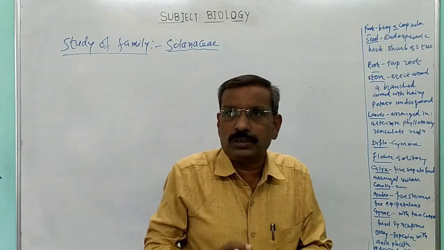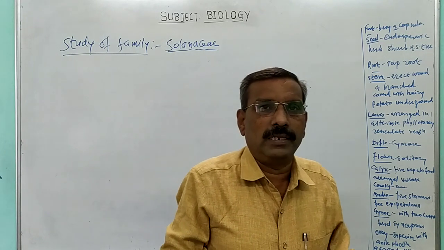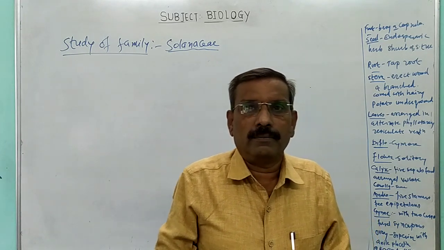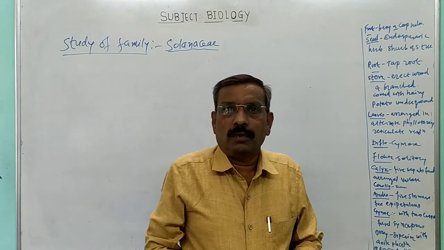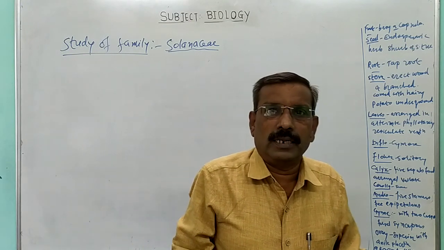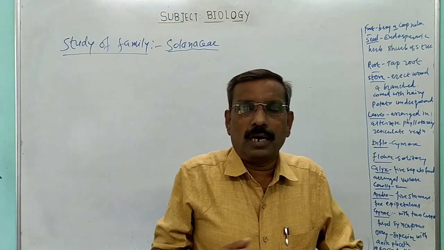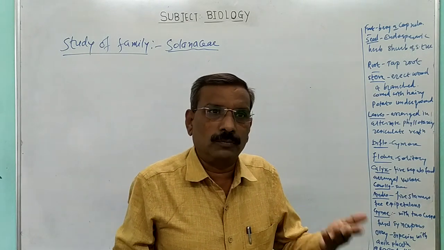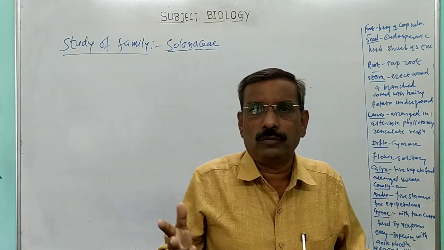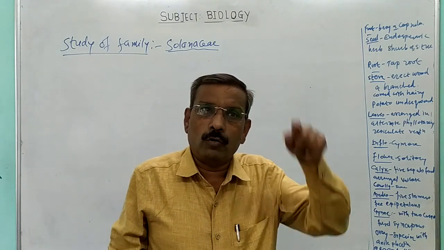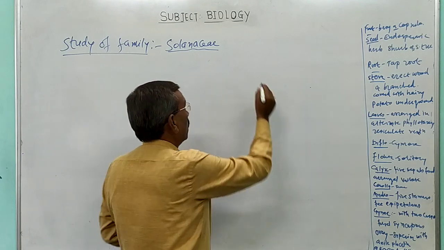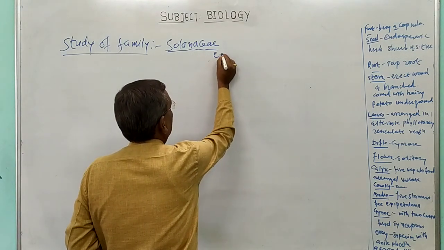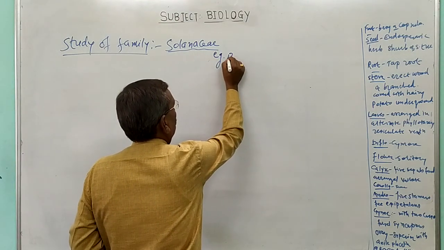The plants which are included in this family are brinjal, मराठीमध्ये आपण त्याला वांग म्हणतो. Then the next one is dhatura, आपण त्याला धोत्रा हे प्लांट म्हणतो. Then the next one is potato, which are examples or members of this family. Now we are going to study this in detail, but before studying the family in detail, one must know examples of this family. Now examples of this family: brinjal.